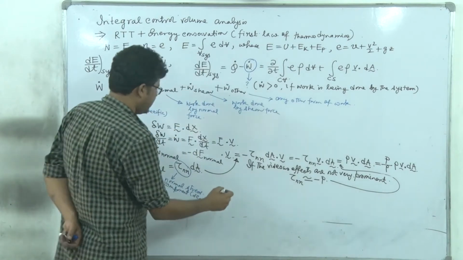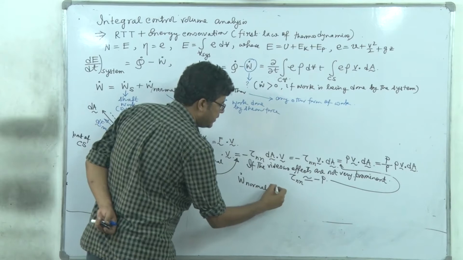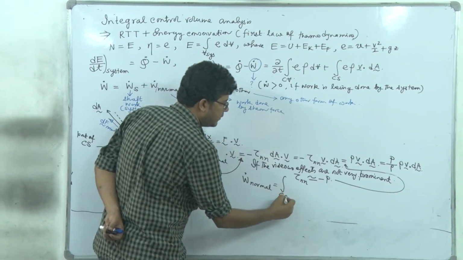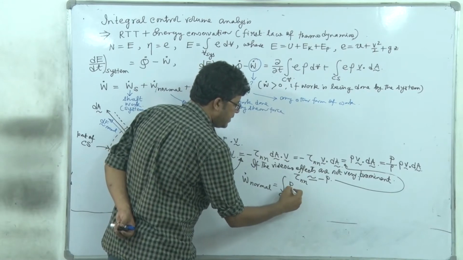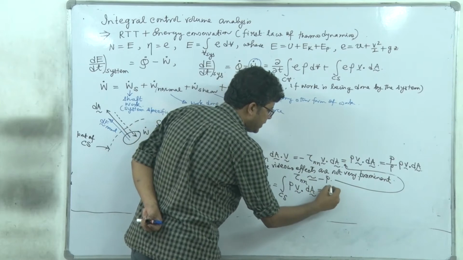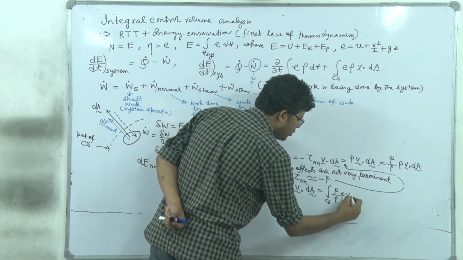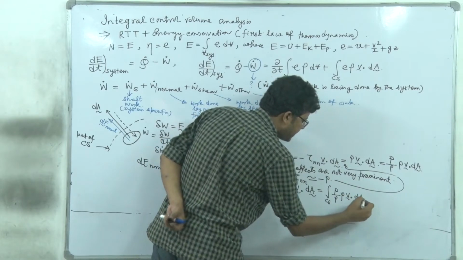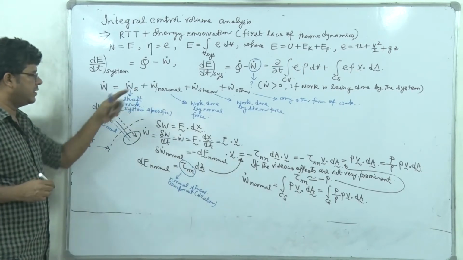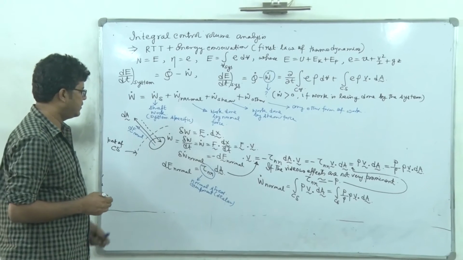So the W dot normal is equal to the integral over this control surface of P V dot dA, or alternatively it is P divided by rho into rho V dot dA. So that we are going to substitute here. But before that, let's discuss the shear stress.